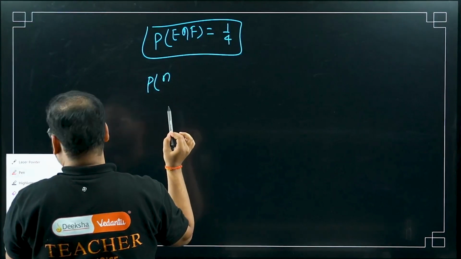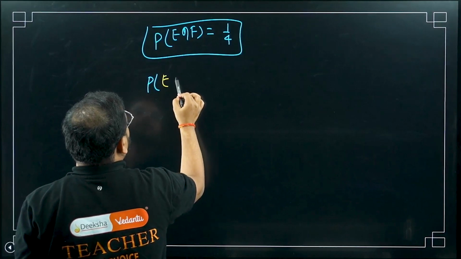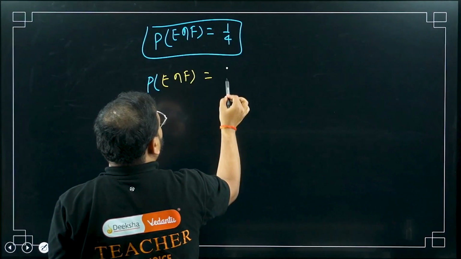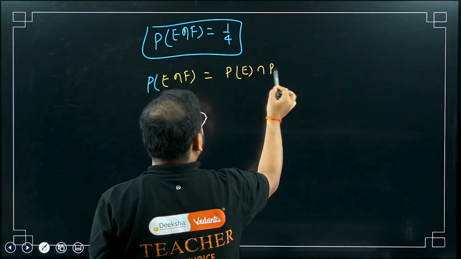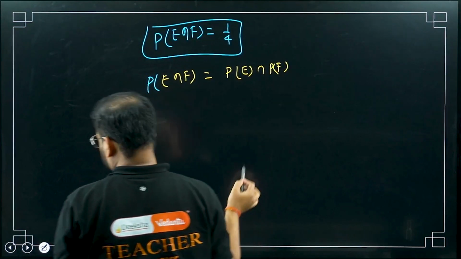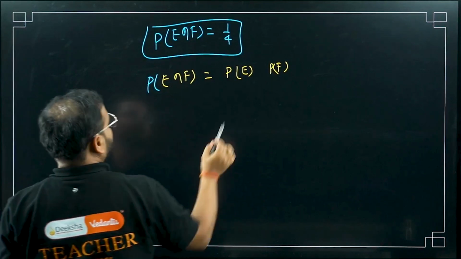One second, sir. P of E intersection F should be equal to what? P of E into P of F, right? Not intersection, into. The product is there. Please check.